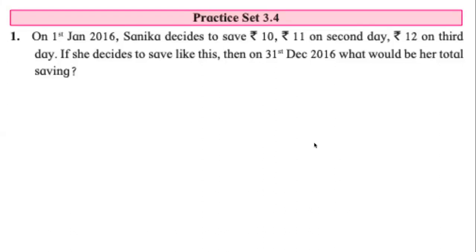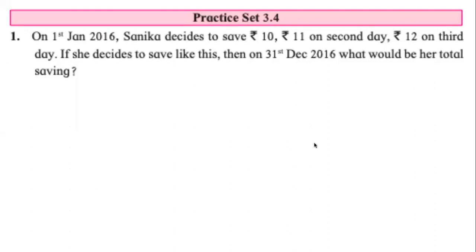She starts saving on 1st of January. She's saving on every day of the year and she is saving till 31st of December 2016. Thank you, Prachi. Correct answer. Then n would be the number of days in a year, not the number of years. Very good. The n will be the number of days in the year 2016.